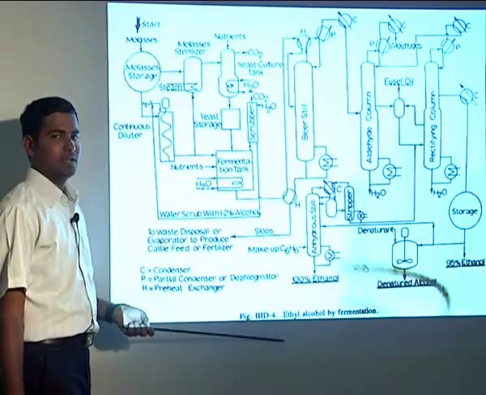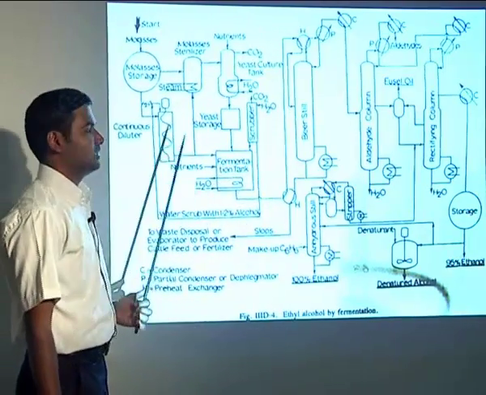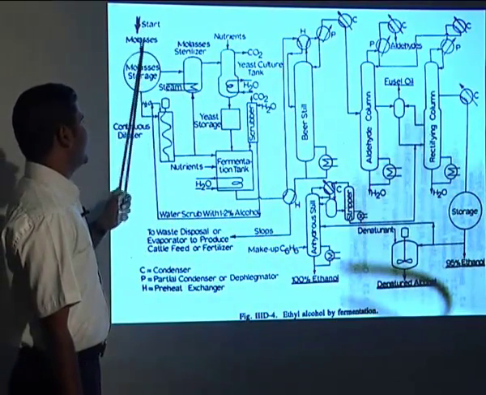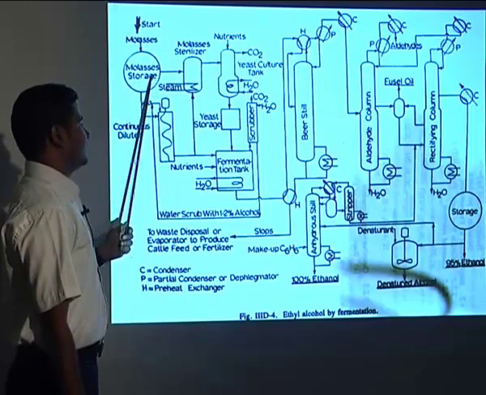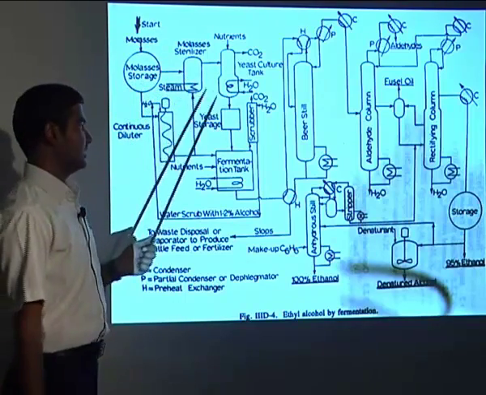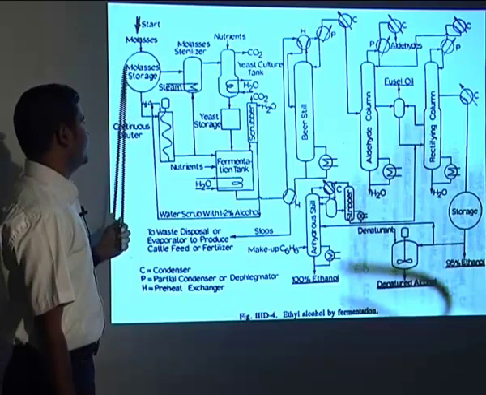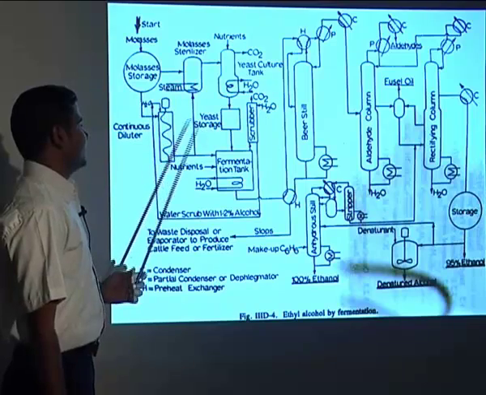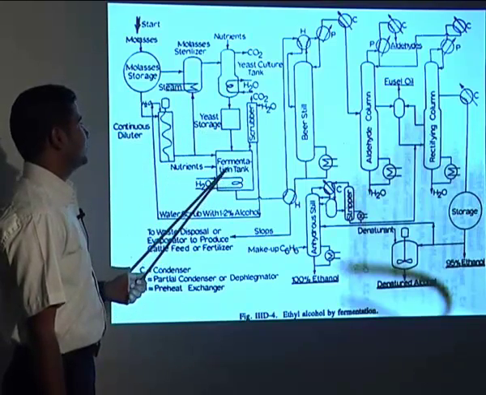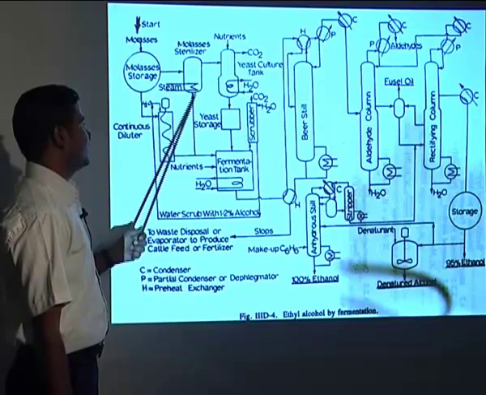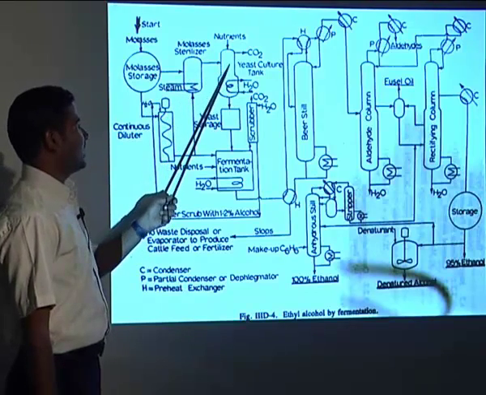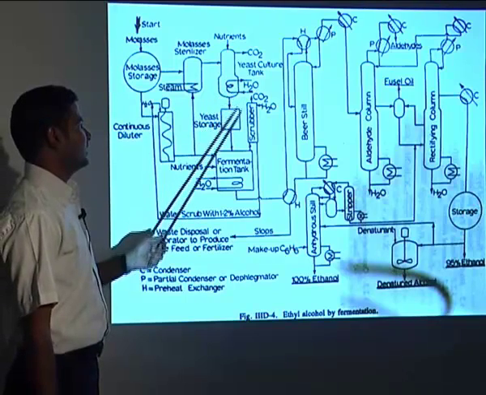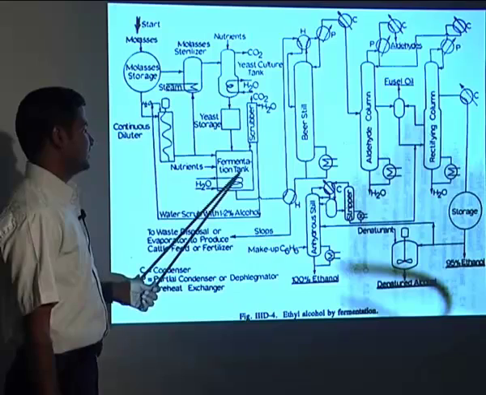So this is ethyl alcohol by fermentation. The basic raw material here is molasses, which contains the sugar. First we have to sterilize the molasses, and then we add the nutrients over there. They will be sterilized, and then the nutrients will be added to the fermentation tanks. After sterilization and addition of nutrients, CO2 is removed, then the yeast culture is added from the yeast storage to the fermentation tank.